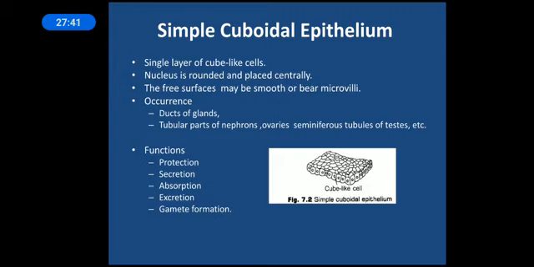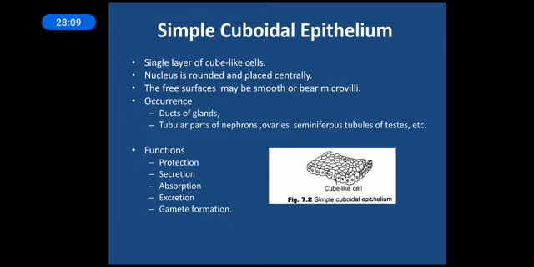One surface will be exposed, note it down, it's important, either to the air or to the inner cavity of the body, as we already saw in the stomach lining, right?